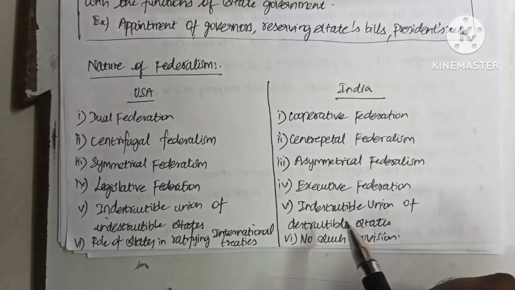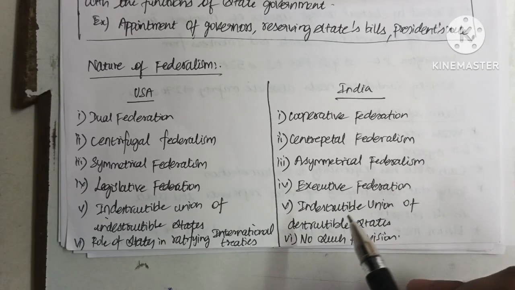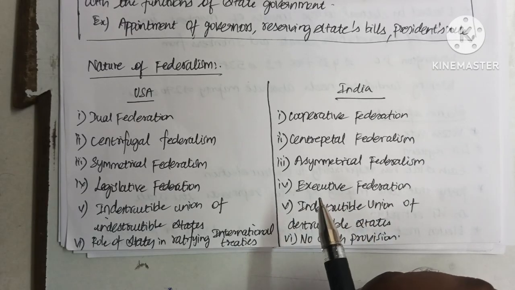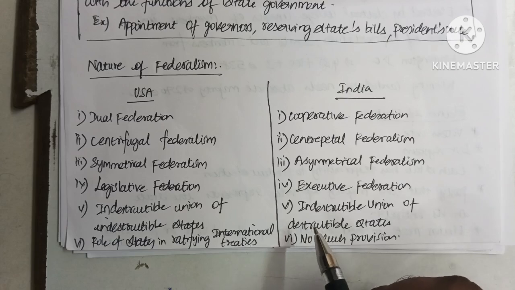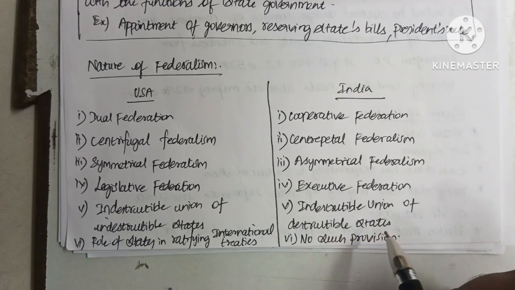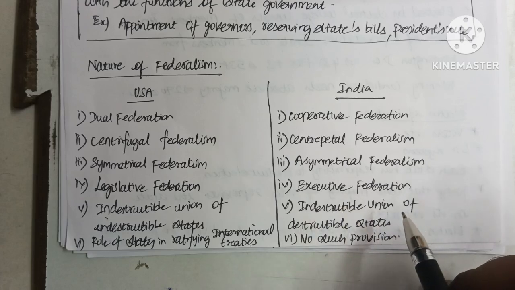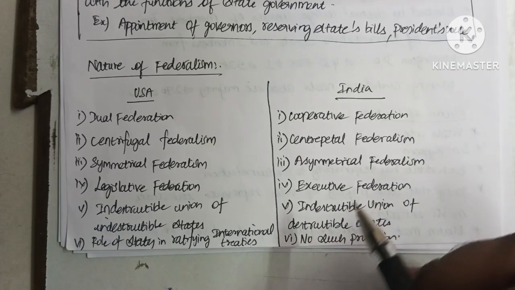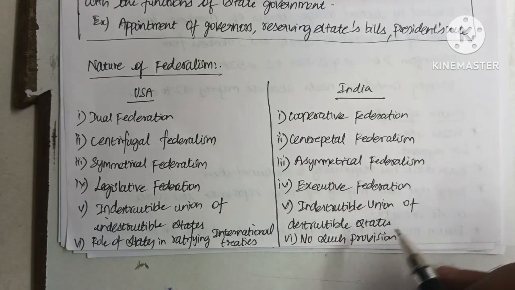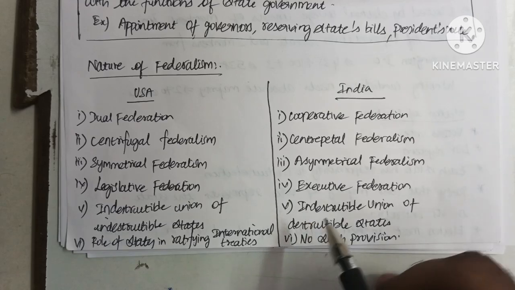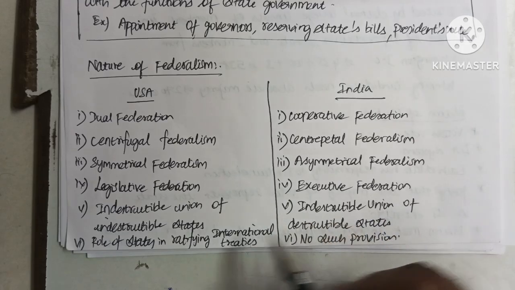In India, the states are formed only for administrative purposes. The union government can alter the boundaries of a state, but the state government cannot destroy the union or separate from the country. So this is known as an indestructible union of destructible states.